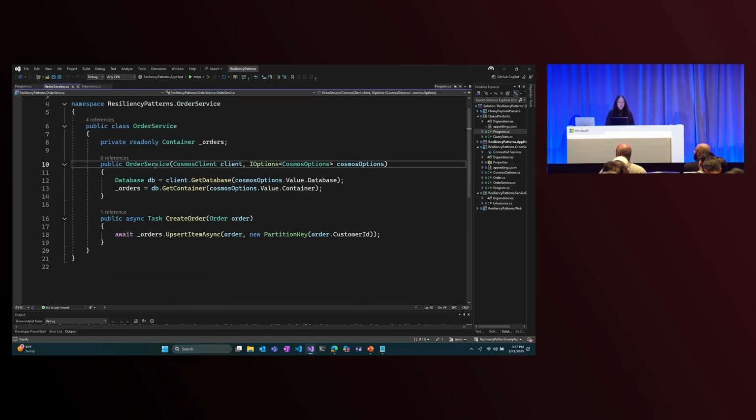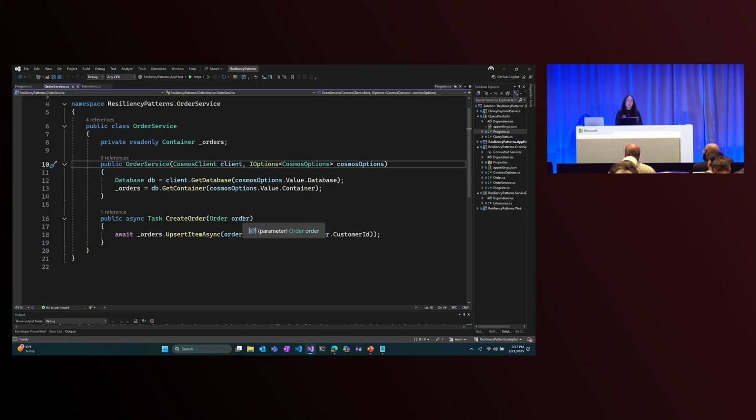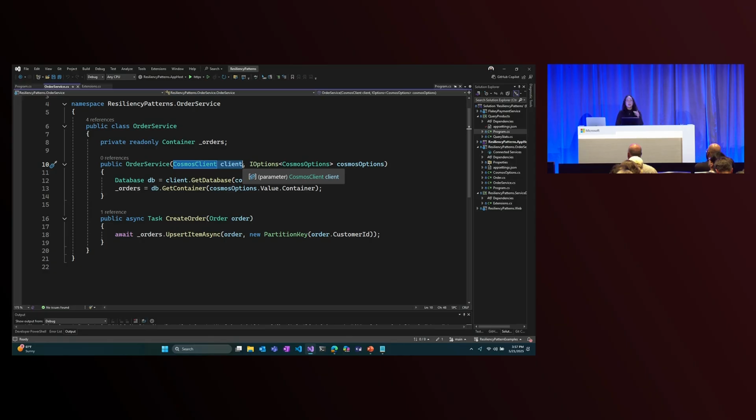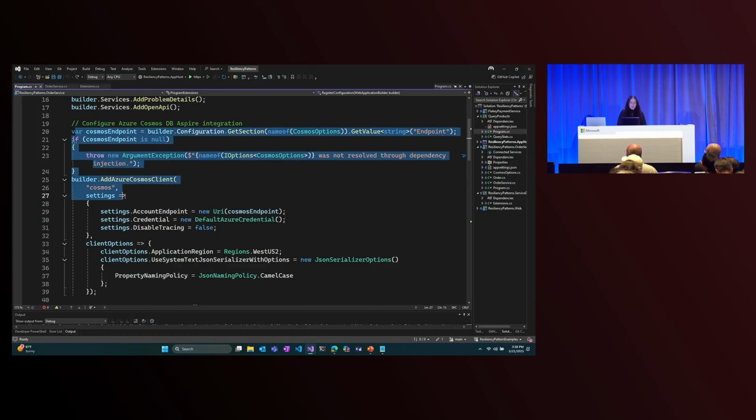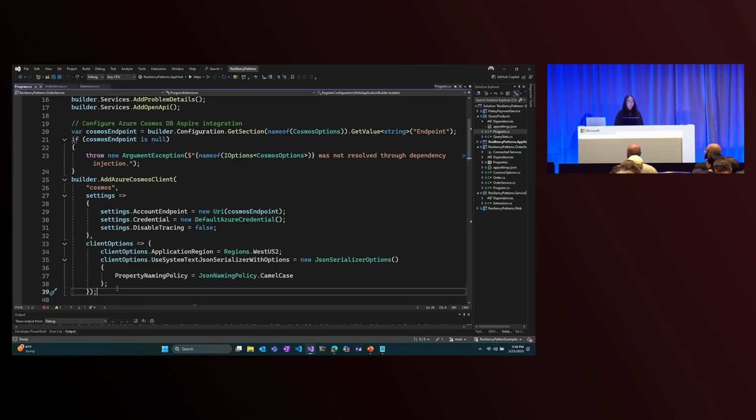If I take a look at my order service, it's pretty simple. It does one thing. It creates an order and stores it in the database. Now, you'll notice my constructor here, I have a Cosmos client which is being injected with dependency injection. I'm using the Cosmos DB .NET Aspire component to automatically configure my Cosmos client. Now, using this Aspire component, Aspire is an opinionated stack. It has a bunch of the defaults already in place for you. So when I use my Cosmos DB component, Aspire already knows that it should be a singleton.